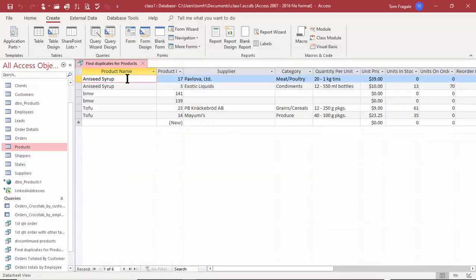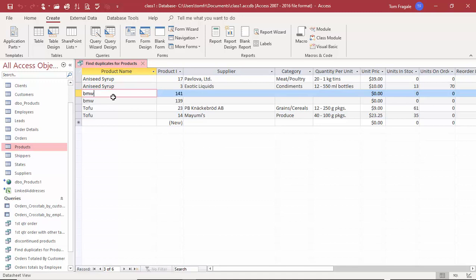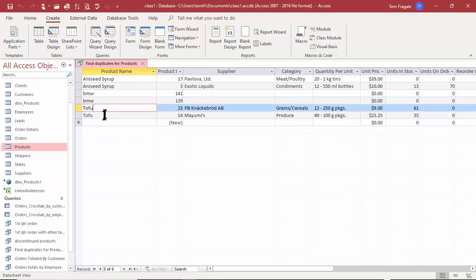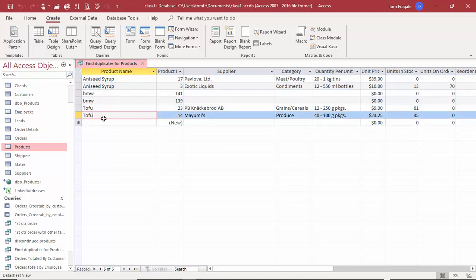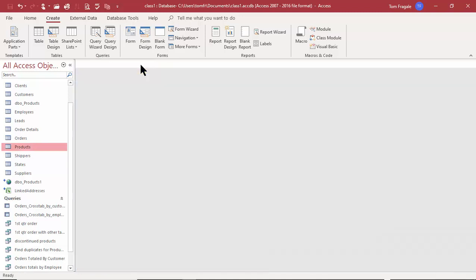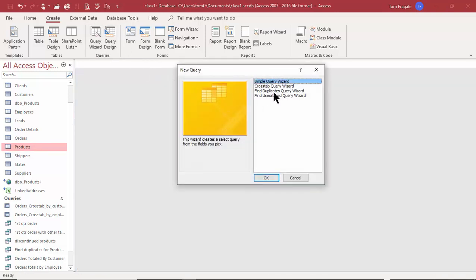So remember how we did aniseed syrup? Now I guess BMW was in there twice and tofu was in there twice. So you wouldn't want to delete both of those. One of those is the original. So then at least you know which ones are duplicated, and then you can see what you're going to do from there. It's not going to delete them, and you probably wouldn't want to delete one of them until you know which one is the actual duplicate. But that was a good way to find the duplicates within a table. That was called the Find Duplicates Query Wizard.